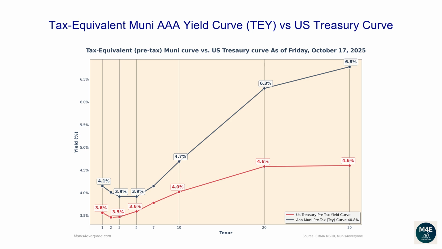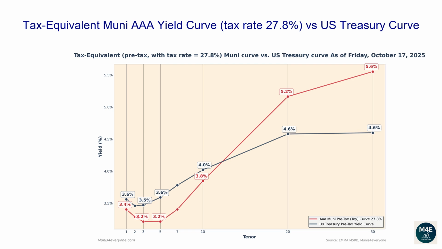For example, if you wanted to buy a 30-year bond, a AAA Muni bond would yield 6.8% compared to a lower yield of 4.6% from a Treasury bond. What if your tax rate, instead of being 40.8%, is for example 27.8%? You may wonder if Muni yields are higher or lower than Treasury yields if you are in a lower tax bracket. As of 2025, a single filer earning between $103,000 and $197,000 would fall in this tax bracket. More on tax brackets later.